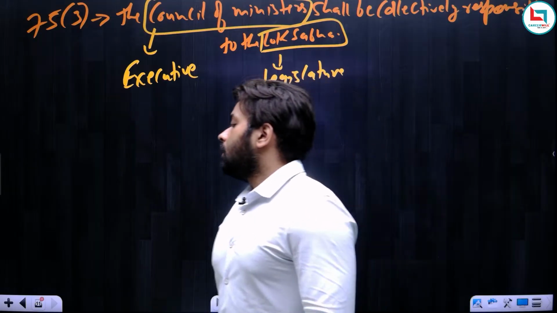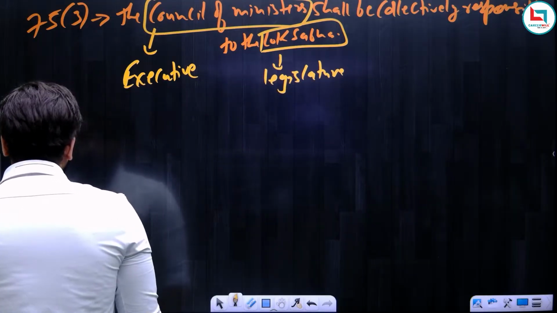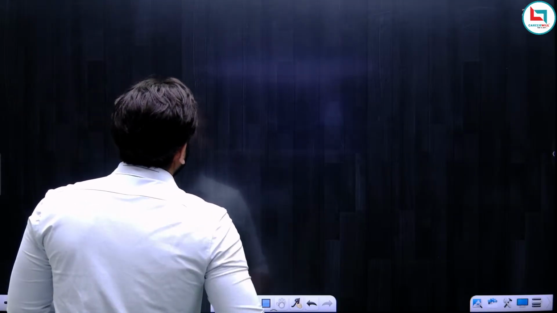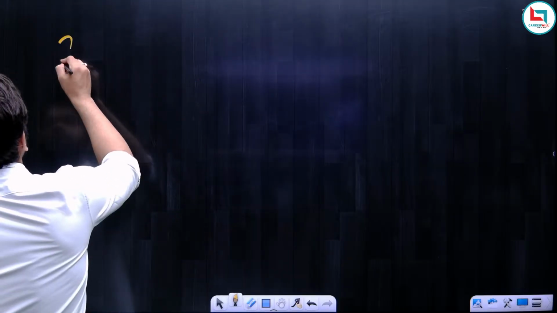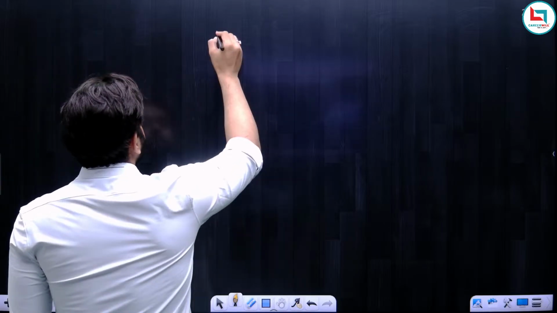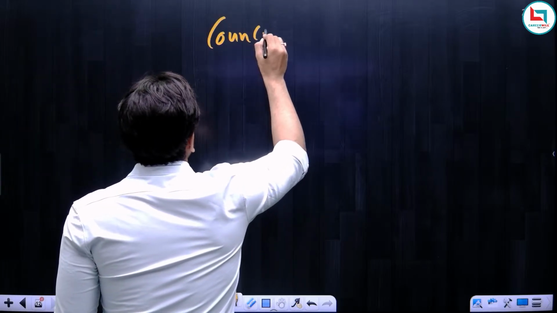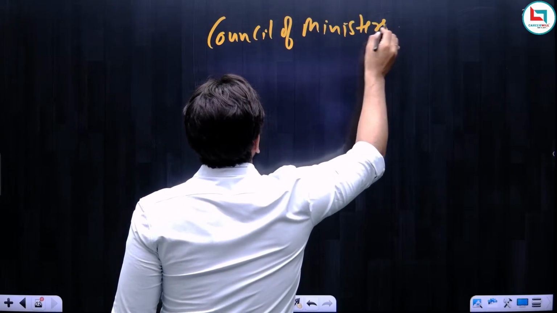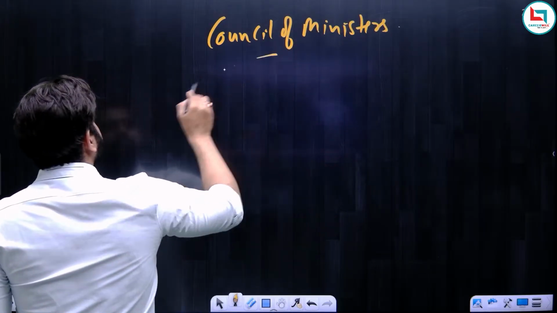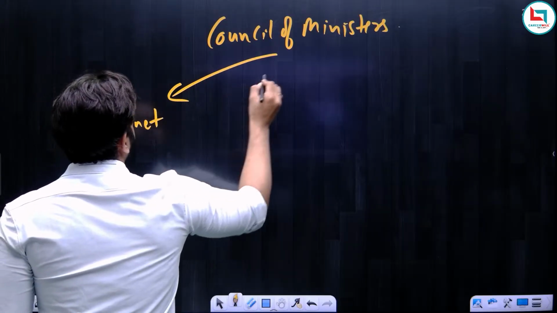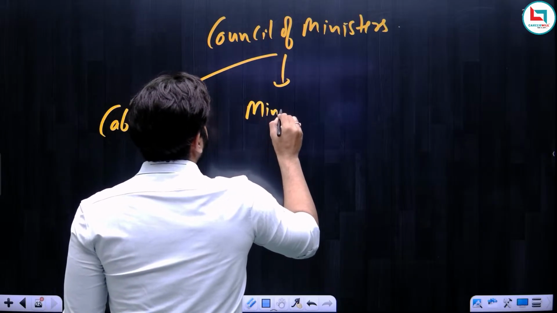Okay. So we have completed Article 75. All the provisions of Article 75 are over. And now we can discuss Article 74. No, before that, let us also discuss the structure of the Council of Ministers. There are a total of 3 types of ministers in the Council of Ministers. The first is cabinet ministers. The second is ministers of state.